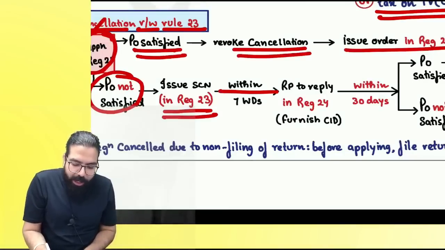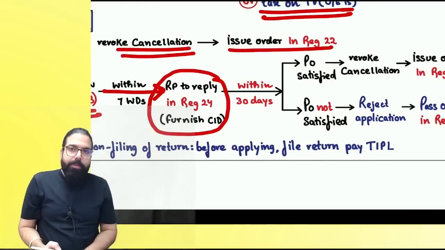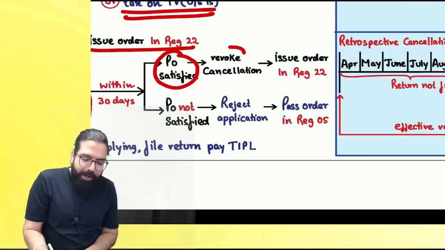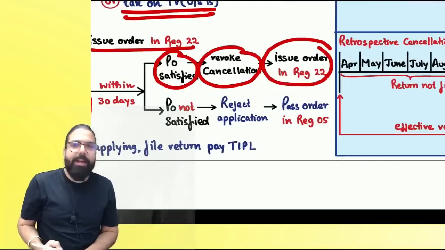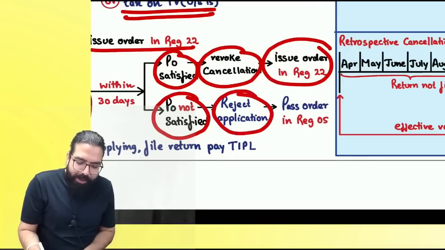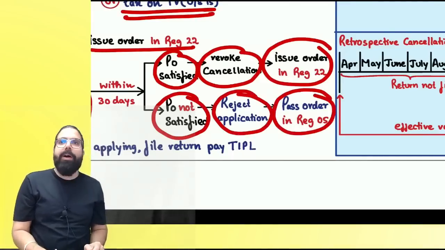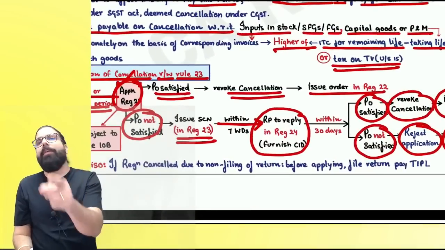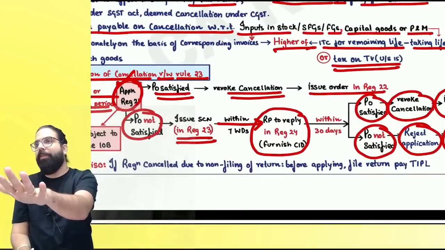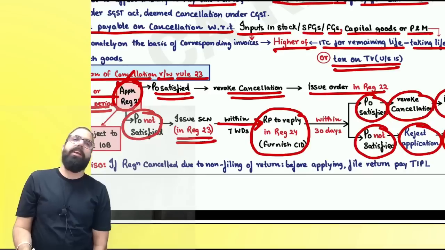A show cause notice within how many days? 7 days. You have to reply with all the clarification, information and documents. If the proper officer is satisfied, he will revoke the cancellation and issue GST REG 22. If the proper officer is not satisfied, he will reject the application and pass an order in GST REG 05. Are we clear, everyone? Always remember, if your registration was cancelled because you did not file the return, please file your return, pay all the tax, interest, penalty, late fee, etc. And then only the officer will entertain your revocation application.